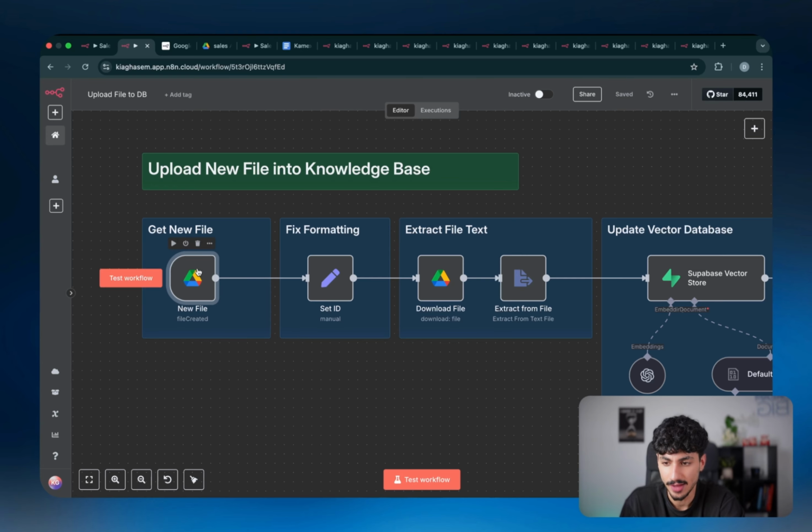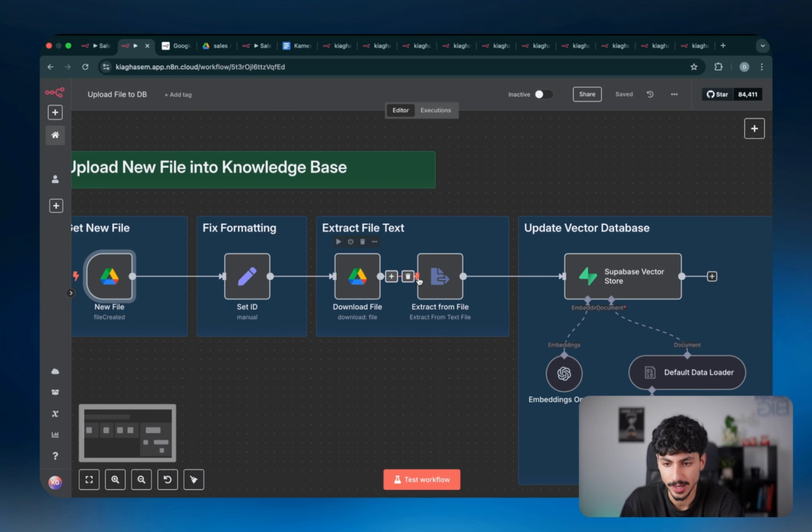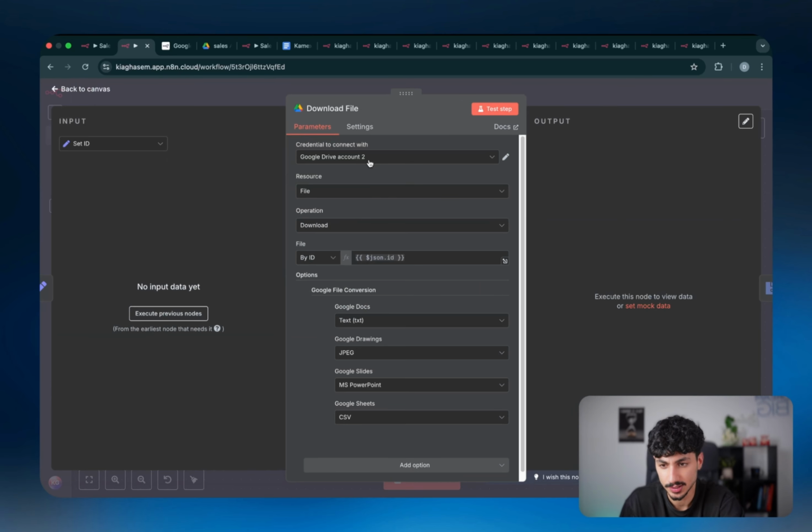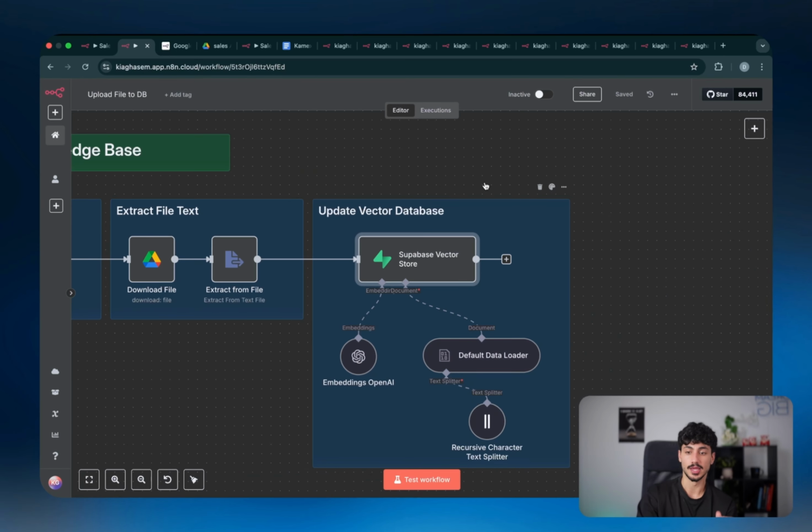But then once we have connected ourselves to Google Drive, you don't have to worry about everything else. The only thing you want to do is come here and choose that credential as well. And then you'd want to set up the Superbase vector store. So the vector store is basically just a vector database, which in very simple terms is just the actual knowledge base of the AI agent.